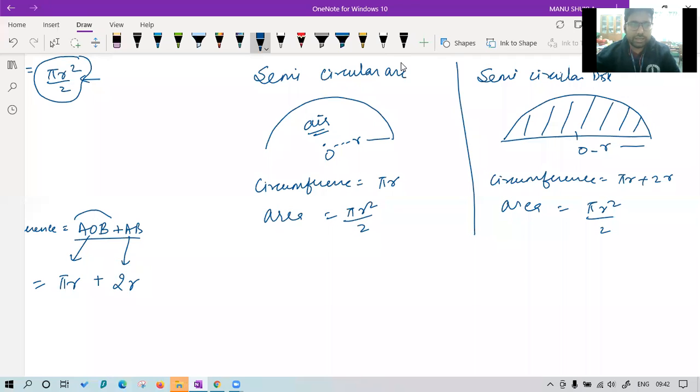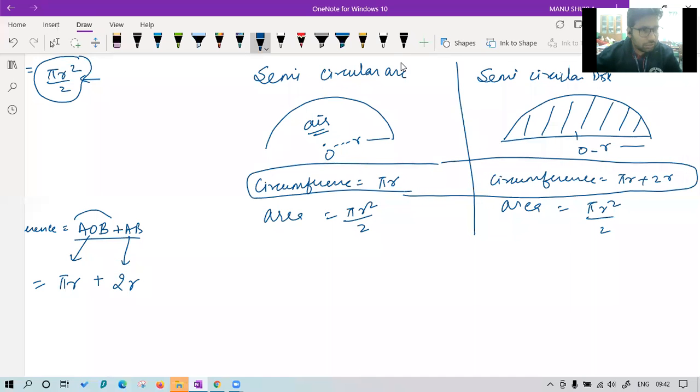And the area here will be the same. Area will not change. Area will remain the same. Only the circumference is changing in these two. Class, is this clear? Now, let's do the questions.